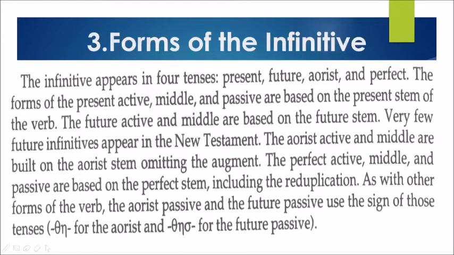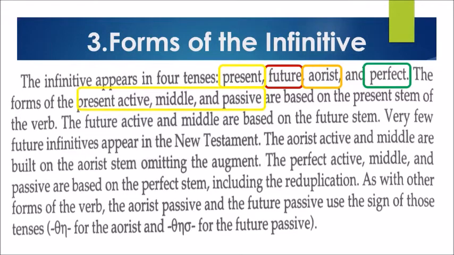The infinitive appears in four tenses. We have the present, the future, aorist, and the perfect tense. The forms of the present active could be active, middle, or passive. In the present, it is based on the present stem of the verb. In the case of the future active and middle, it is based on the future stem as well. Very few future infinitives appear in the New Testament.